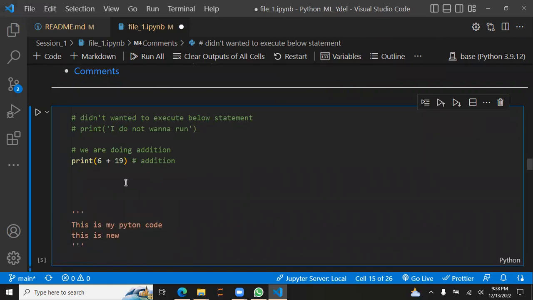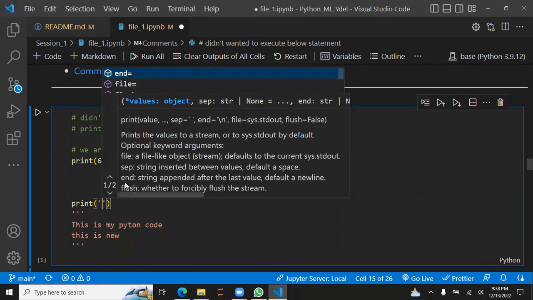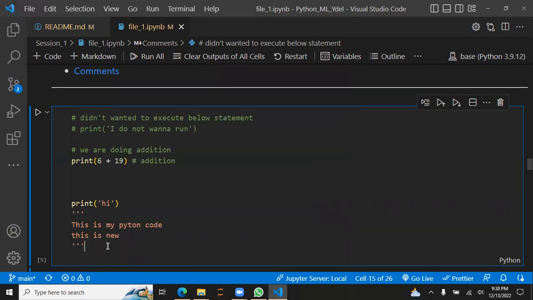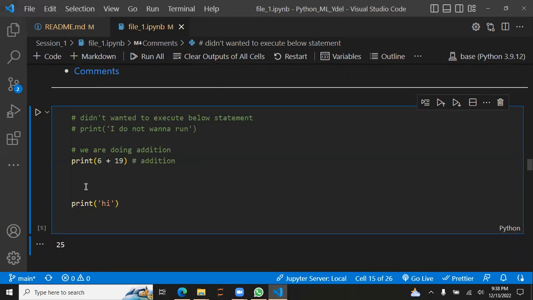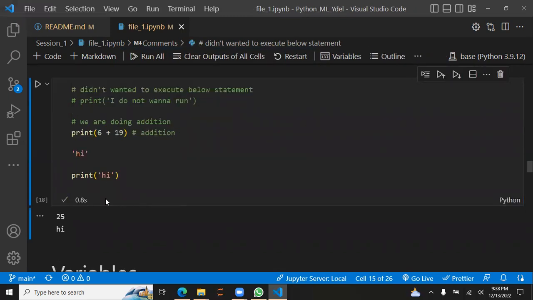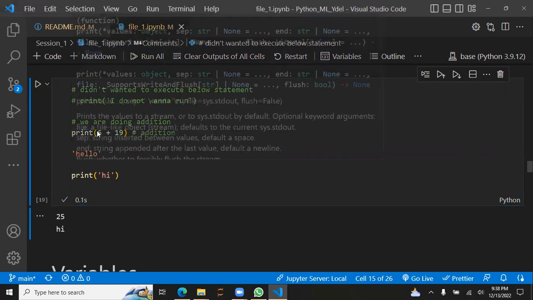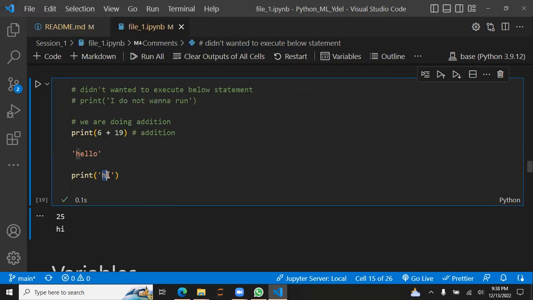Like if there is a string in Python, let's suppose print hi. This is a Python line, and inside this we write some string. Hi, and that string is not assigned to any variable. If I run this, the code will execute really nicely. Oh, let's do hello, because you will get confused that it's printing this addition thing and after that it's printing hi. This thing is getting completely ignored.